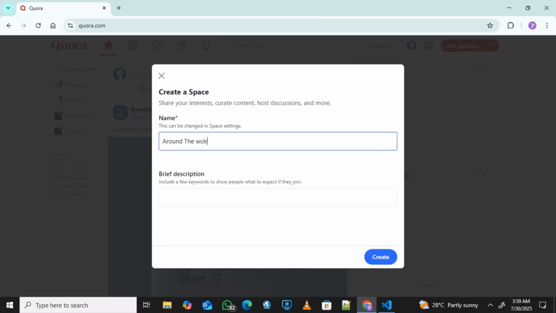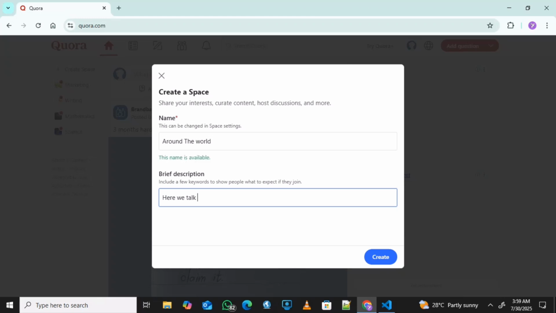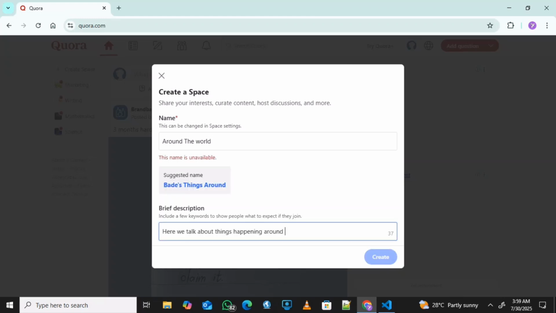You can name your space any name. You just make sure the name and what you are going to be sharing on the space is related to the name of the space, because if it is related, then you are going to get more people into the space within a short period of time, and people are going to be able to find your space and join.